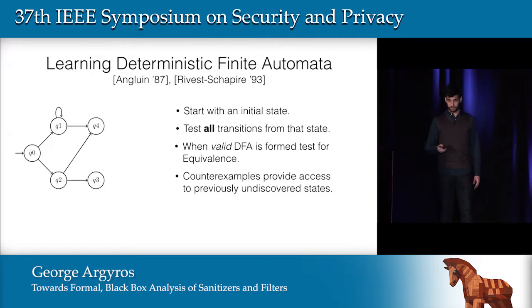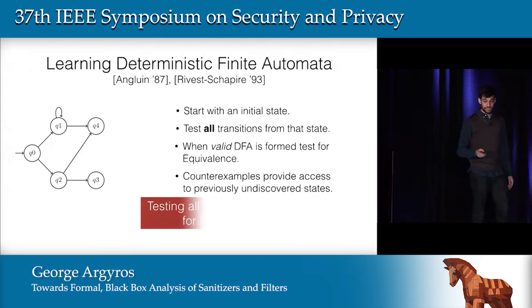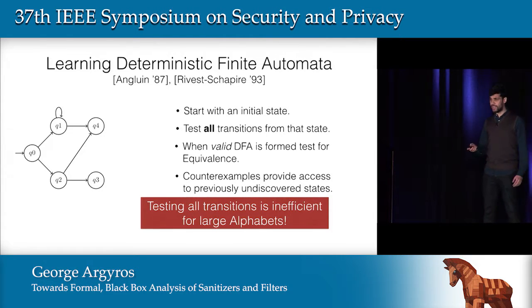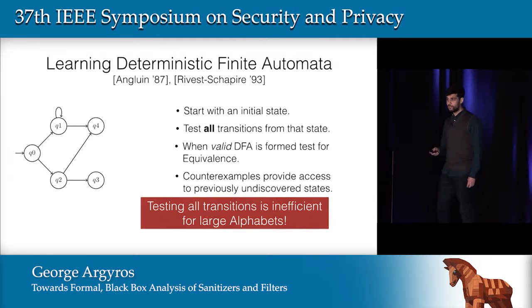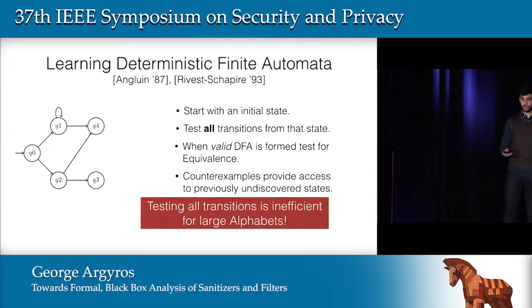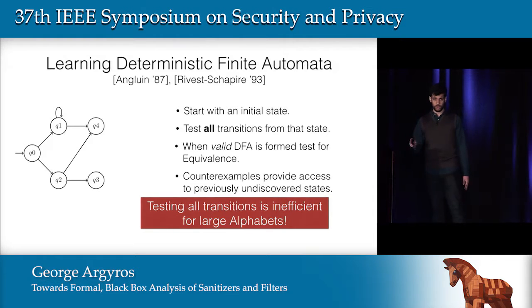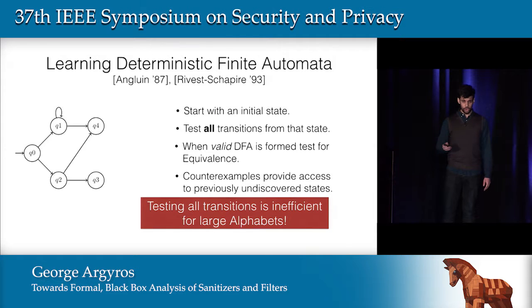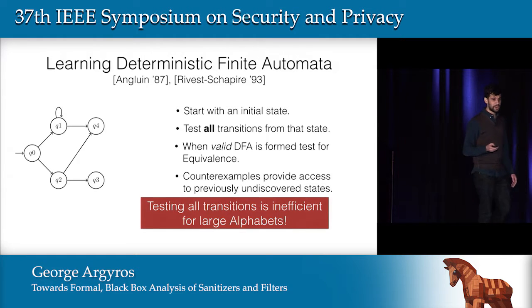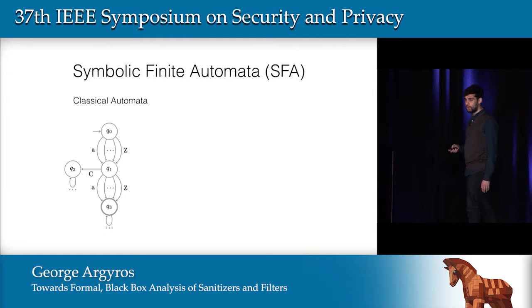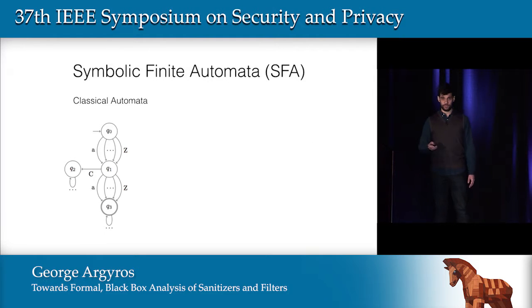This way, eventually, we will come up with the correct hypothesis, the correct automaton, and learning will terminate. Now, notice that since we check all transitions from each state, this is really inefficient for large alphabets with a large number of symbols. And regular expressions usually have a very large number of symbols. They could range across the whole Unicode set. So we want something that works with large alphabets. To do that, we examined what are called symbolic finite state automata, or SFA for short.